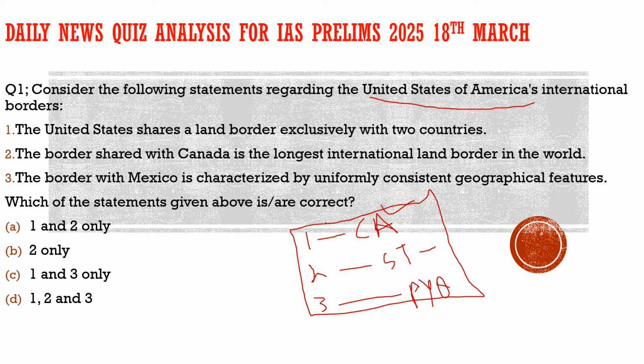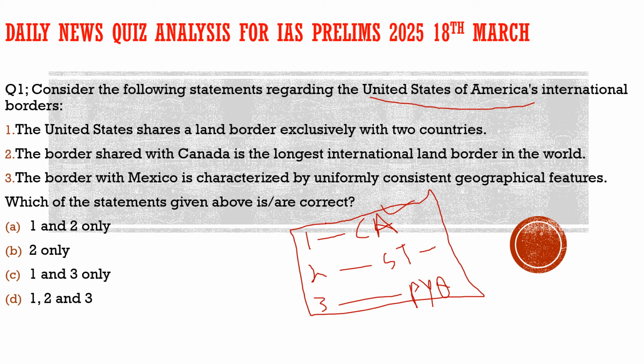But as I have always promised you, any article in the newspaper is important for you, whether it is mains or prelims. So it is our duty to frame an IAS prelims model question on that particular article. Today's question is on the borders of the USA, and once you solve it, you will see how important this question could have been if we had discussed it last year. So let's see what the question says.